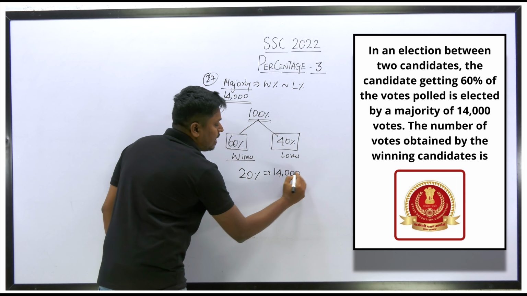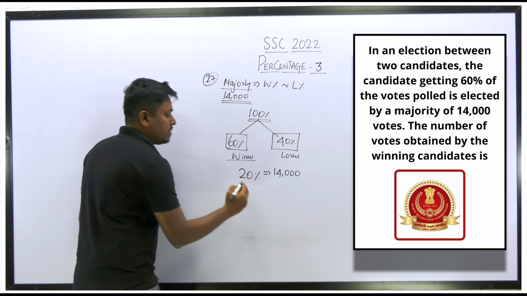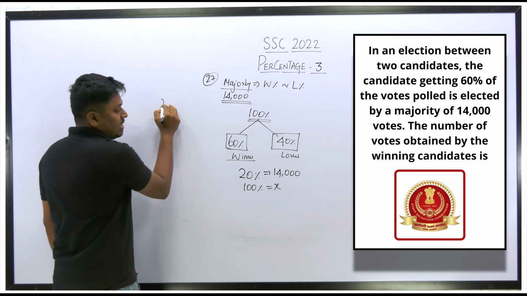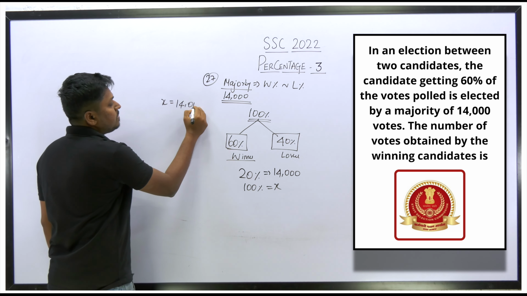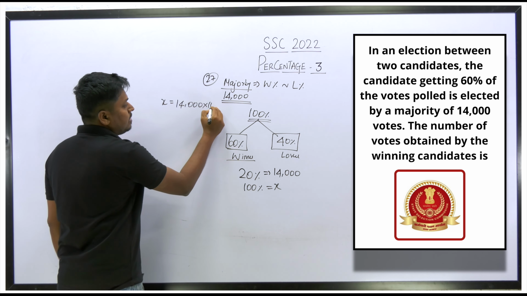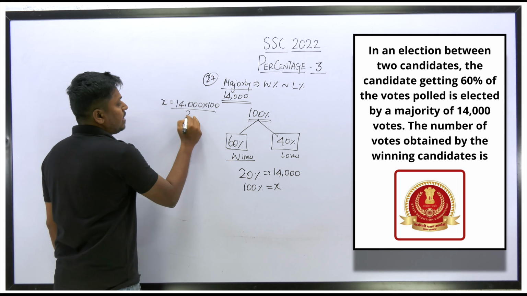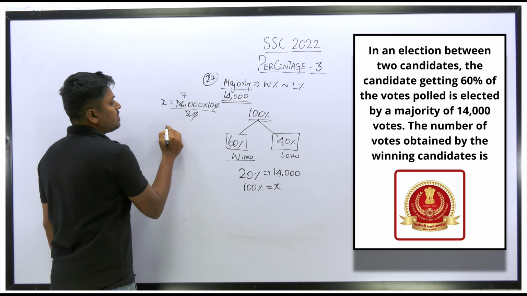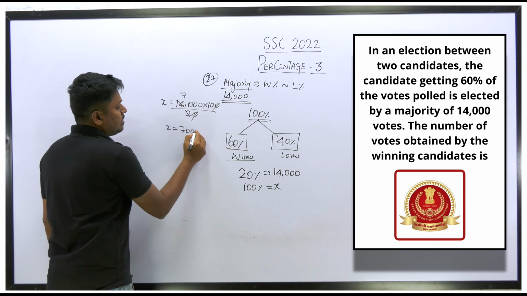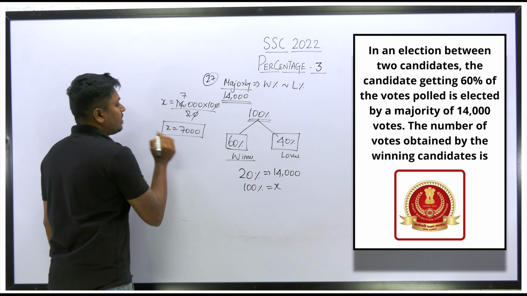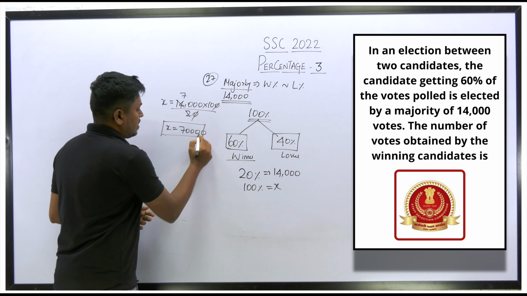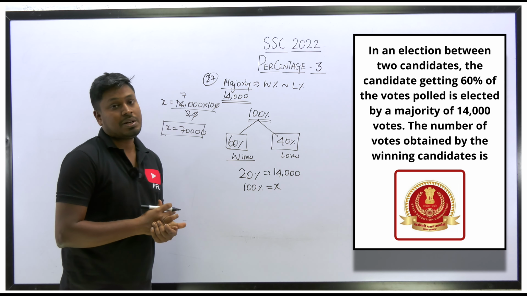So initially, let me find the total number of votes. 100% is equal to x. So x is equal to 14,000 into 100, divided by 20. Cancel 0, 0 here. Cancel it, 7 times. So x is equal to 7,000 into... sorry, 7,000 with 0, 0 so 70,000. So 70,000 is the total number of votes.